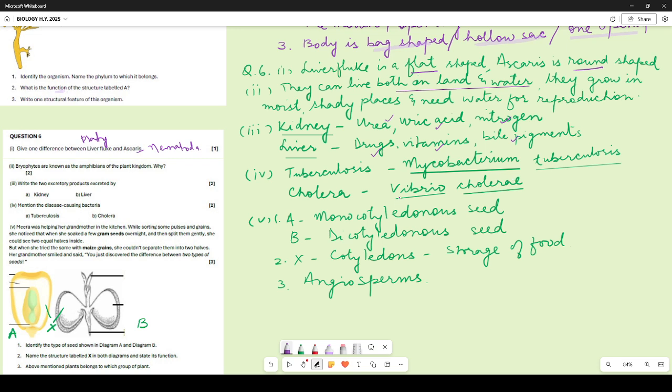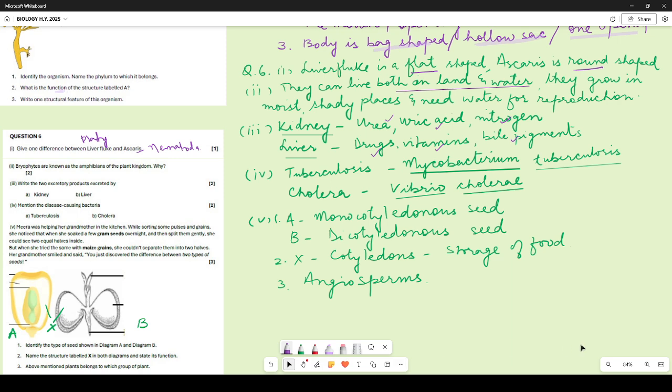Now Meera was helping her grandmother in the kitchen while sorting some pulses and grains. This explanation is given over here. The question is, when she tried to split the gram seeds, she was able to, but when she tried with maize grains, she could not separate them. Her grandmother said, you have discovered the difference between 2 types of seeds. So identify the type of seed.